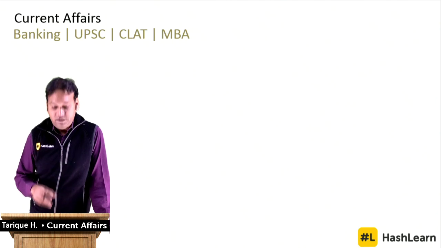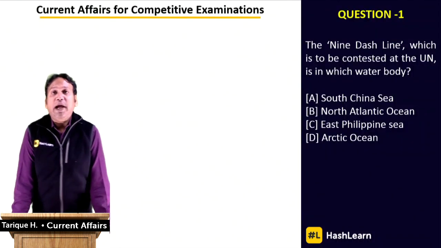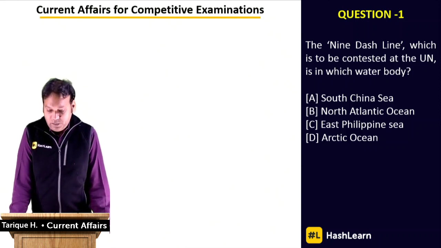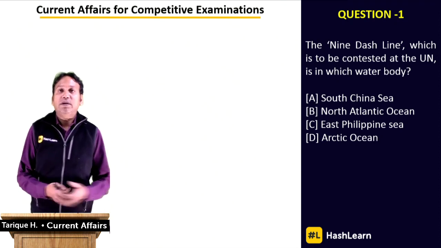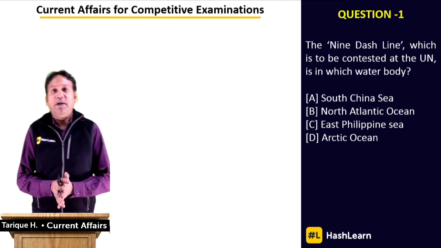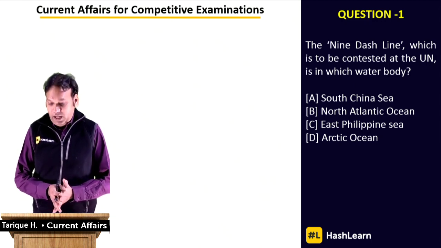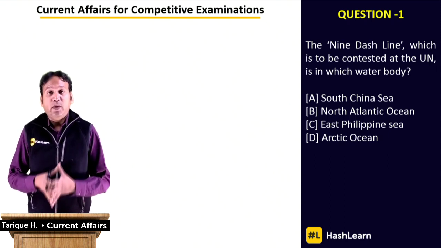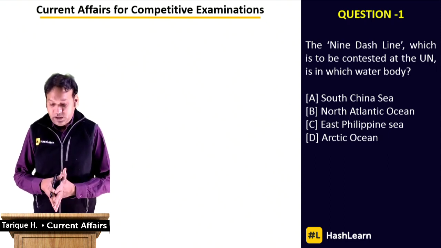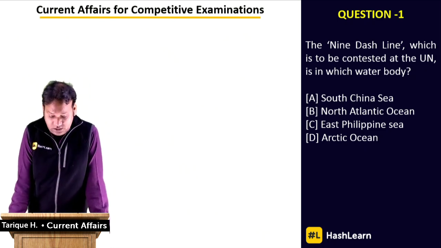The question will come on the screen for you, and this is based on the international current affairs here. The nine dash line, which is to be contested at the UN, is in which water body? So look at the question here. It's talking about something from the international current affairs called the nine dash line, and this is something that is being contested at the United Nations. And the question is asking you, in which water body does it lie? Is it the South China Sea, the North Atlantic Ocean, East Philippine Sea, or the Arctic Ocean?